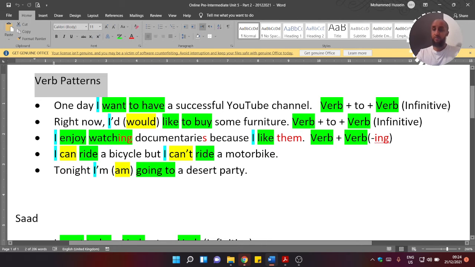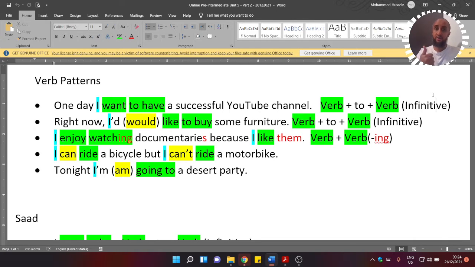The first one is the verb plus the to infinitive, or the to verb. Infinitive means the basic form of the verb, so we're not talking about the past form, the perfect form, anything like that, just the basic form.